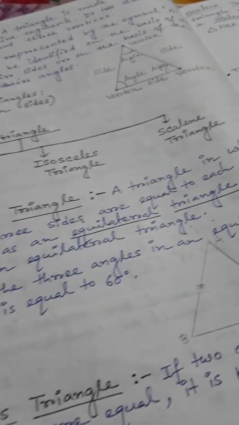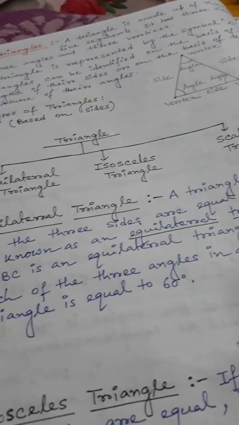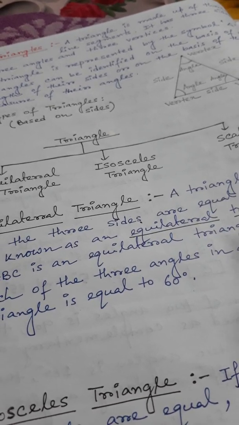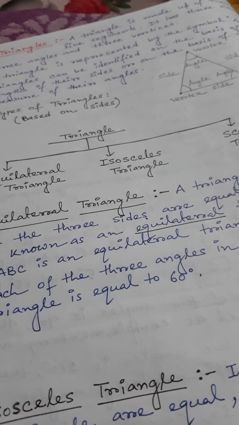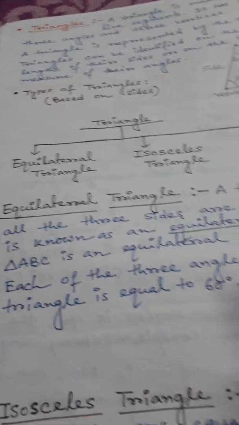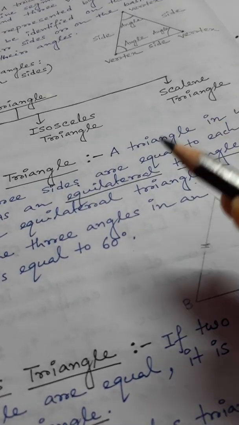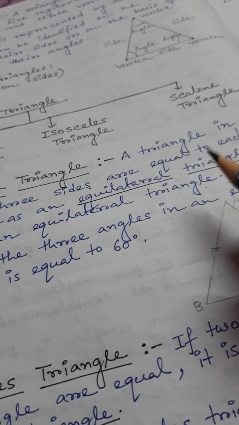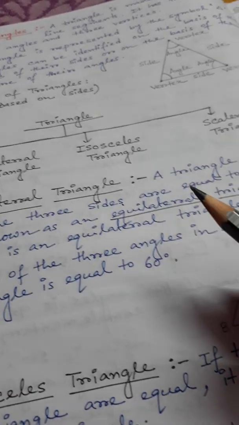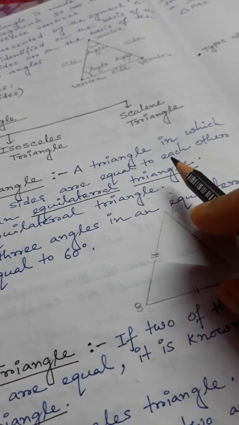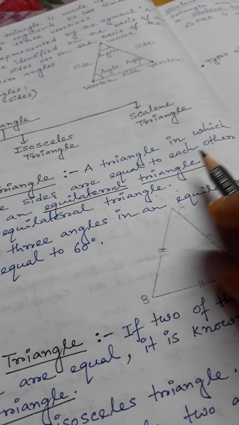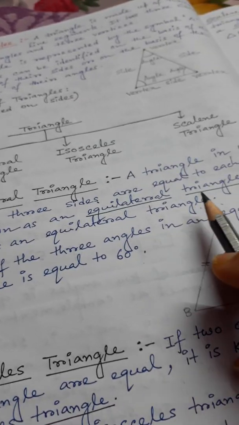An equilateral triangle is a triangle in which all the 3 sides are equal. A triangle is made up of 3 line segments and has 3 sides, 3 angles and 3 vertices. A triangle in which all 3 sides are equal to each other is known as an equilateral triangle.